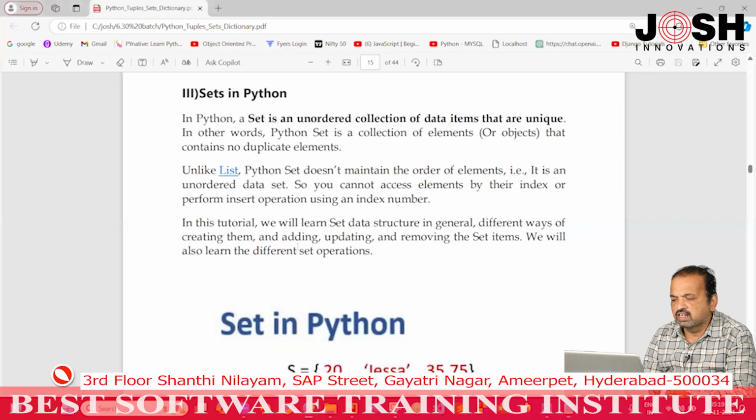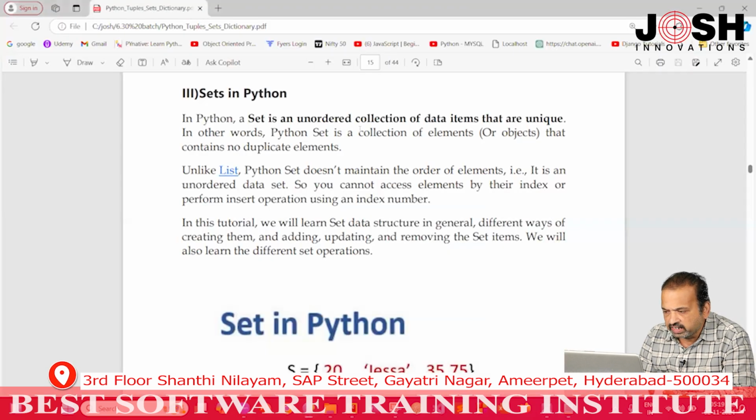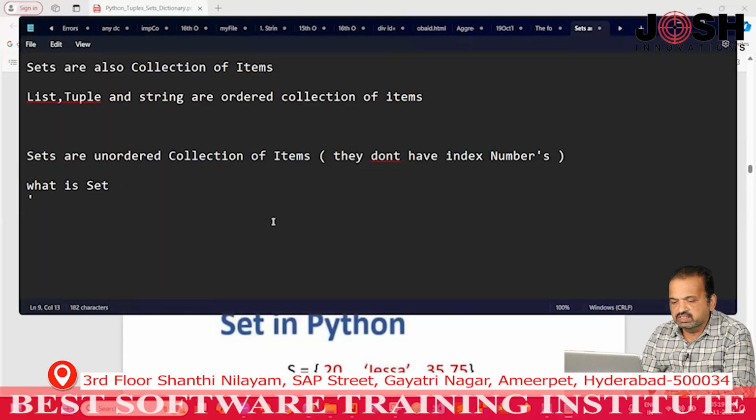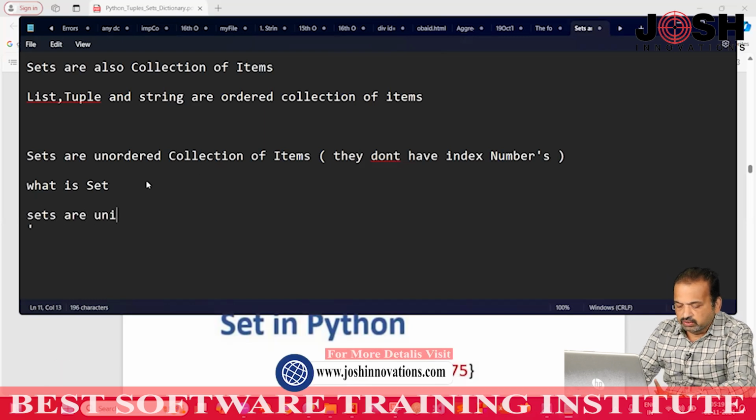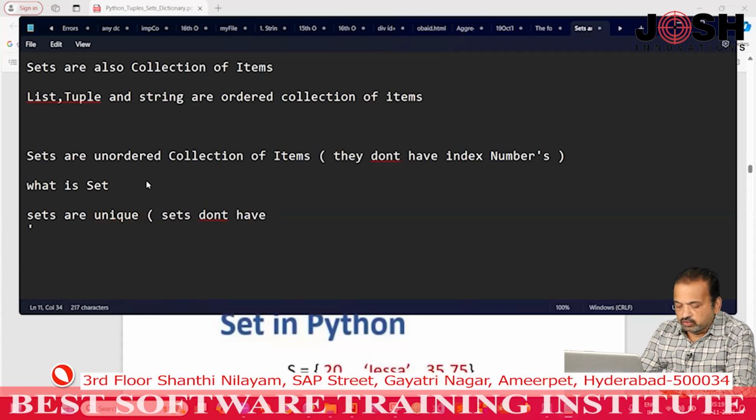Right. Sets are an unordered collection of items that are unique. What is meant by unique? Unique means, see, list, tuple, and strings can contain duplicate items, whereas sets are unique. Unique means it will not have duplicate items. Sets do not have duplicate items.